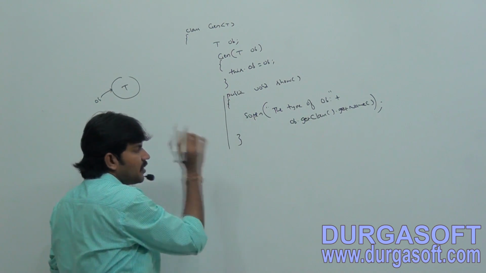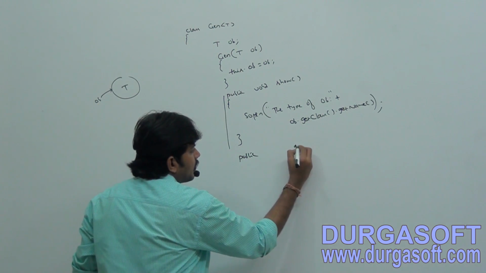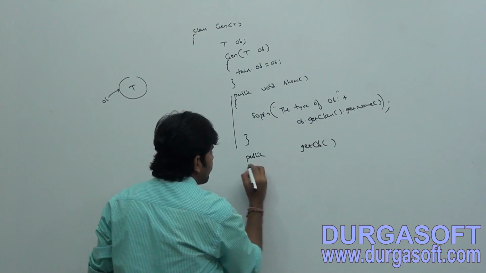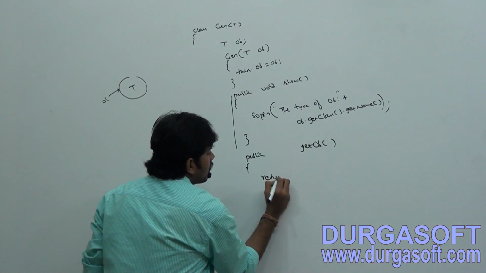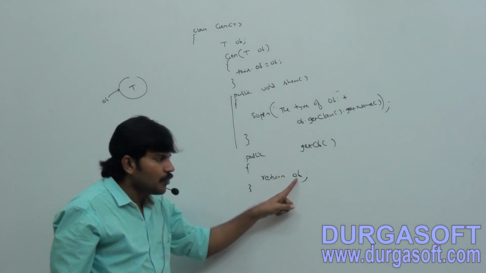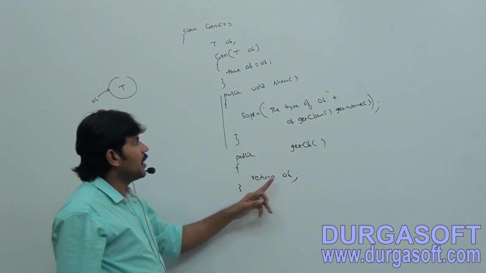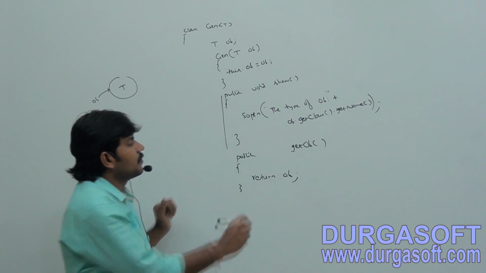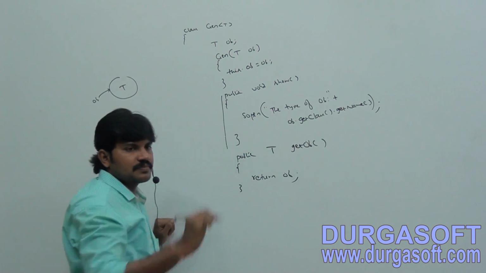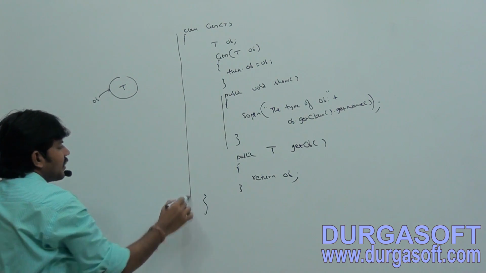This is the show method, right? Next, public getOB method. Return OB. OB is what type? T type. That's why the return type is T. Okay, this is a simple generic class.